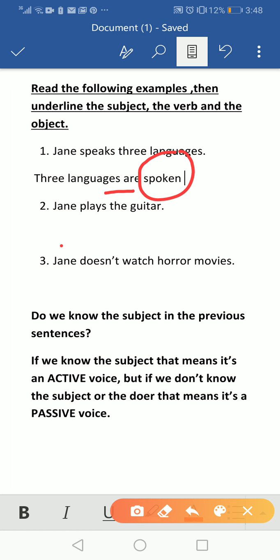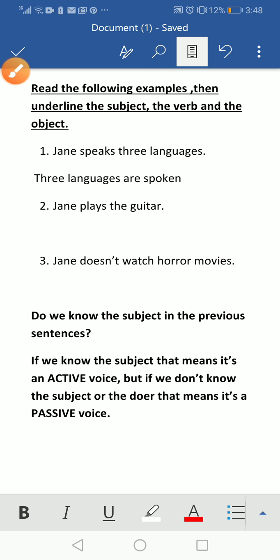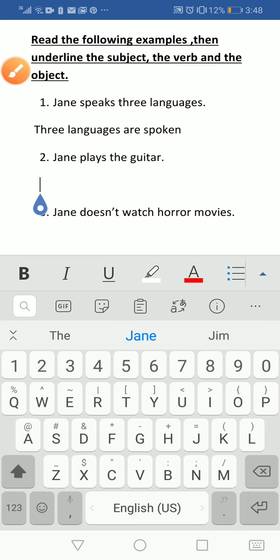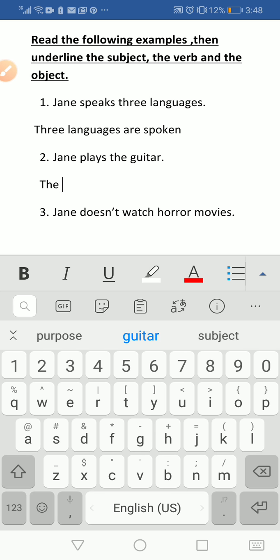Jane plays the guitar. So we put the guitar first. Why do we put the object first? Because it's a passive voice. Let's see. The guitar is or are? The guitar is played. Okay. The guitar is played.